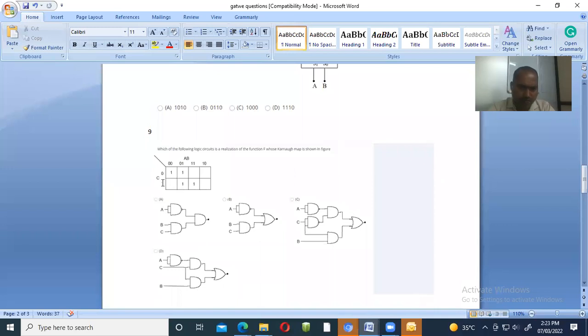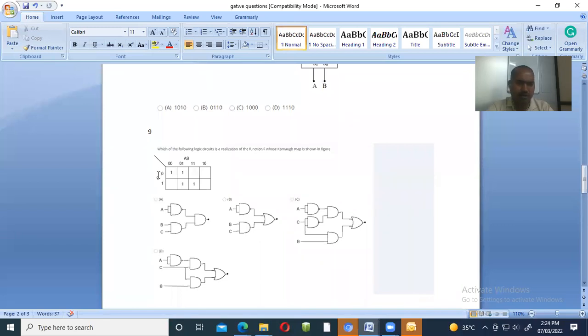Now see, we know that C is here, AB is here. Now for C, we first consider this row, where C is 1. For that one, we calculate the equation first. This 0 indicates C bar, so for this row element we write C bar because 0 is here.